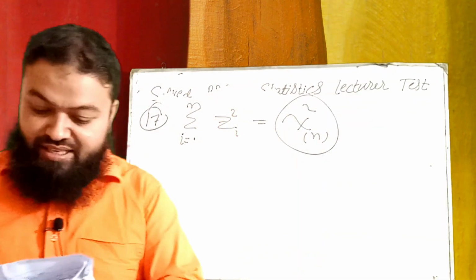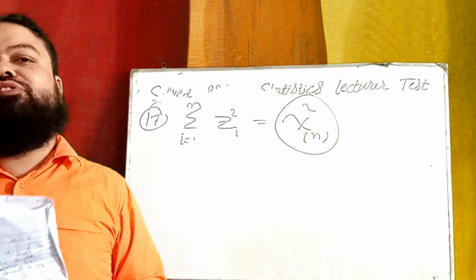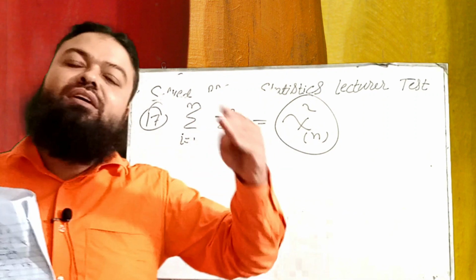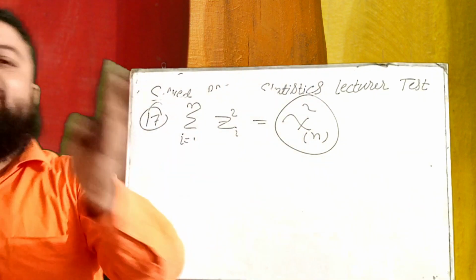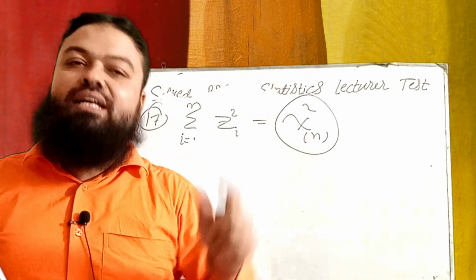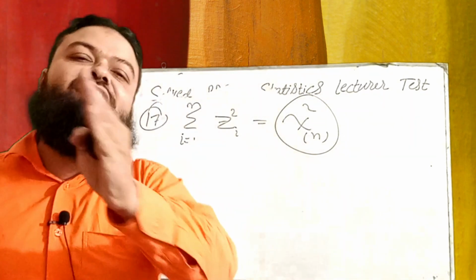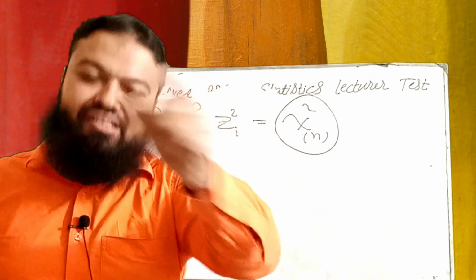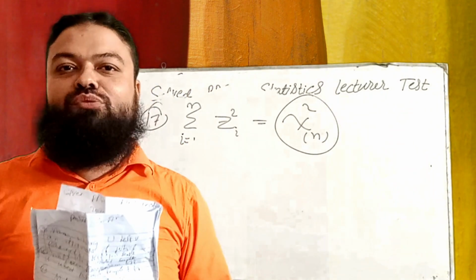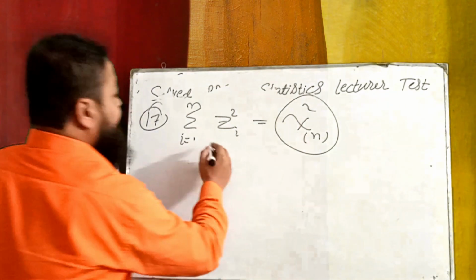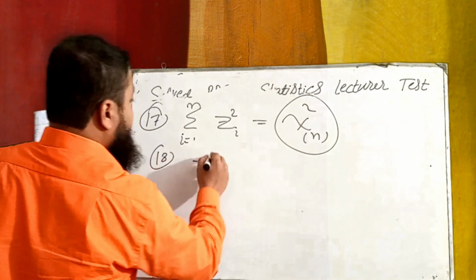Number 18, range of Bowley's coefficient of skewness. We have discussed in chapter number 4, Q1 plus Q3 minus 2 median over Q3 minus Q1. That was for Bowley's formula, and for Karl Pearson we have used mean minus mode over standard deviation. And what is the range of Bowley's coefficient of skewness? It is always minus 1 to plus 1. A very important one.